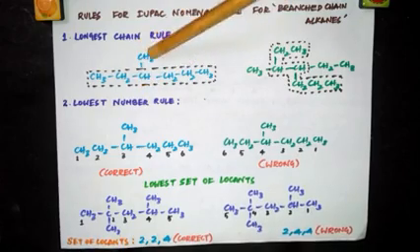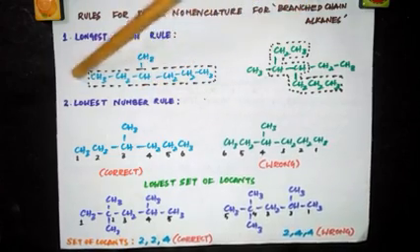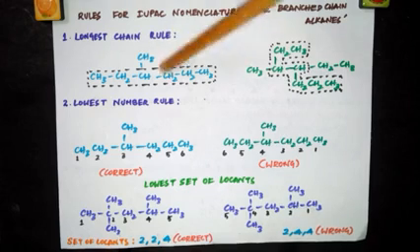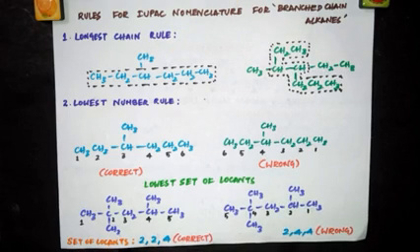So in this carbon there is a methyl group. So we call this a branched chain alkane. Previously we have seen all straight chain alkanes. So these are branched chain alkanes. Now I'll tell you the rules one by one, how to name these branched chain alkanes.